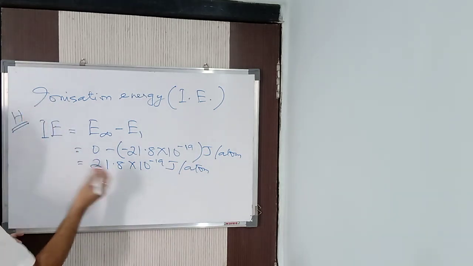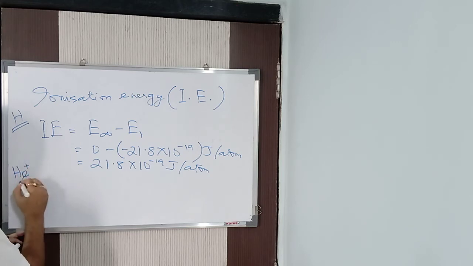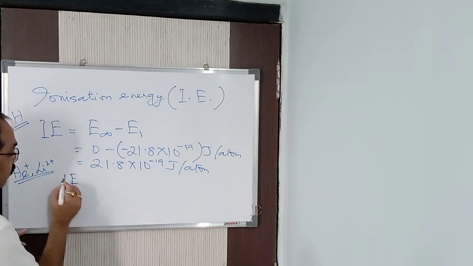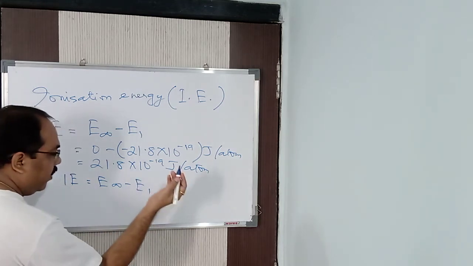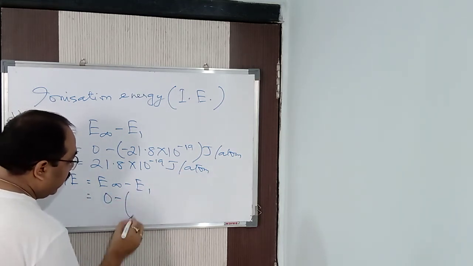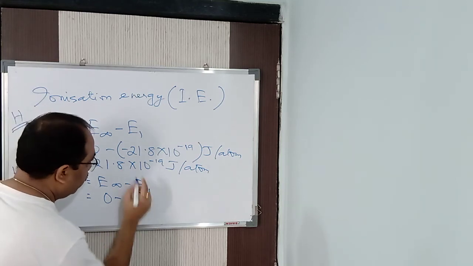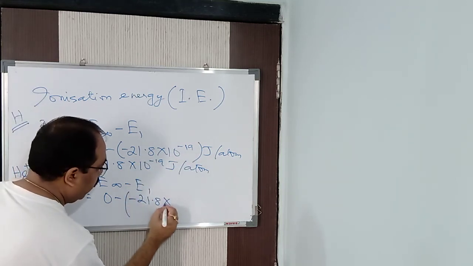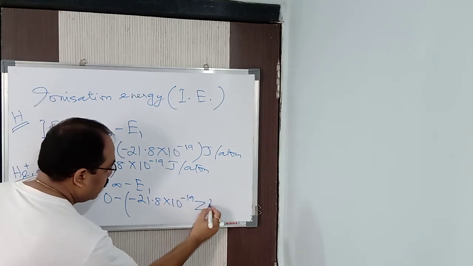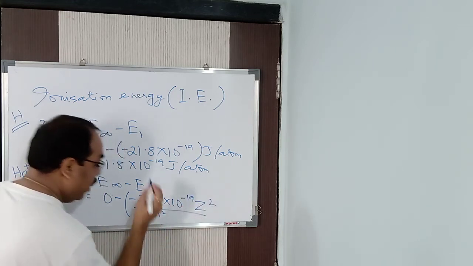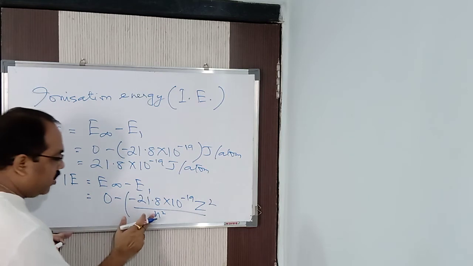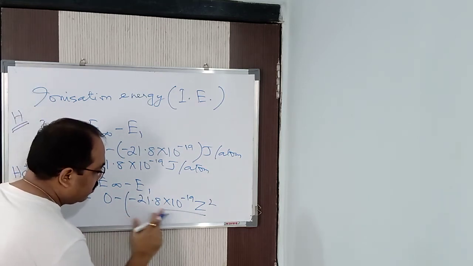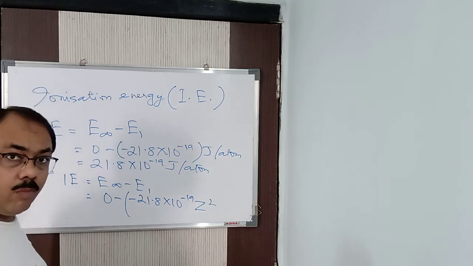Now for hydrogen-like particles, meaning He plus, Li2 plus, what will it be? The ionization energy will be the same formula, E infinity minus E1. The formula will never change. So E infinity is 0, and instead of E1 we write minus 21.8 into 10 to the power minus 19 Z square by n square. But n is 1, so instead of n, I can write 1 square, which is 1. You know this formula, I have told you.